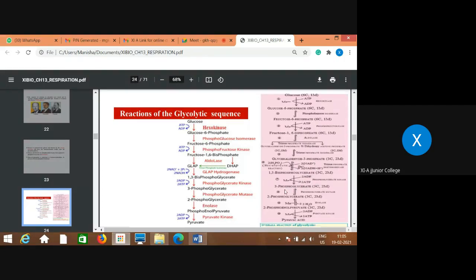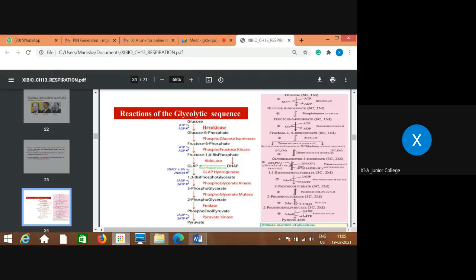Then 3-phosphoglycerate gets converted into 2-phosphoglycerate, and then just addition of water, and then 2-phosphoglycerate gets converted into phosphoenol pyruvate, 2 molecules. There is release of a water molecule in presence of Mn ions, and at the last step you can see 2 phosphoenol pyruvate, PEP, a 3 carbon compound, in presence of Mn ions, gets converted into 2 pyruvic acid, with ADP converted into ATP.